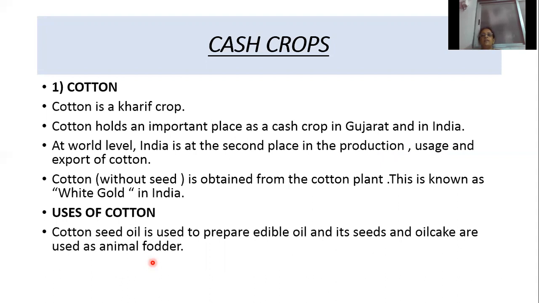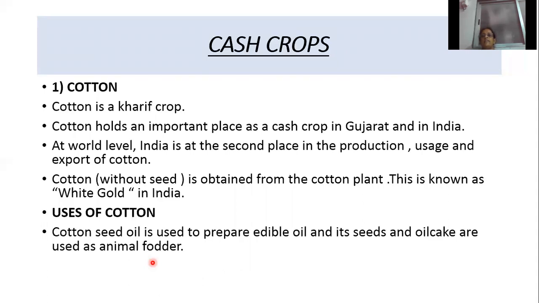Cash crops means the farmers cultivate these crops for sale and not as food grains. When they take these crops to the market, they will get money immediately. Such crops are called cash crops. They provide raw materials for industries. So what are cash crops? The crops which the farmers cultivate not as food grains but for sale.